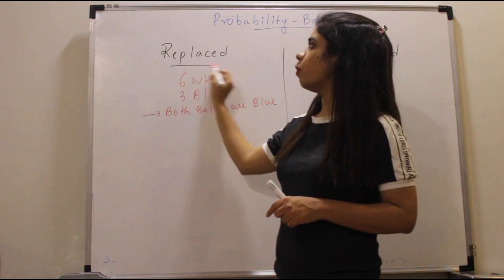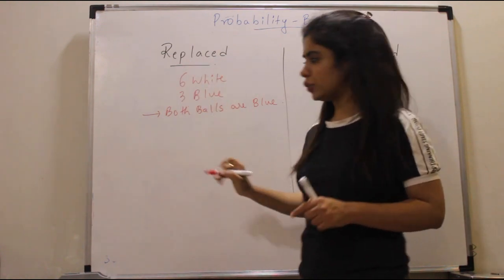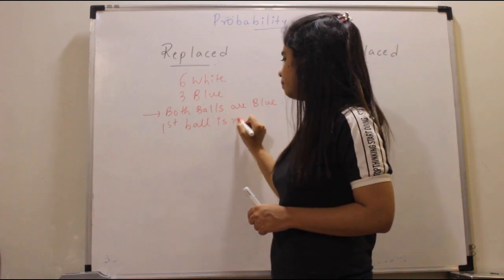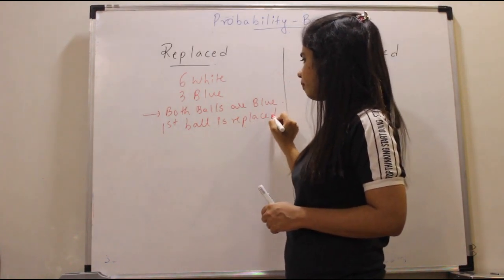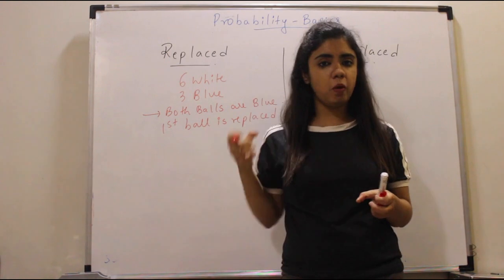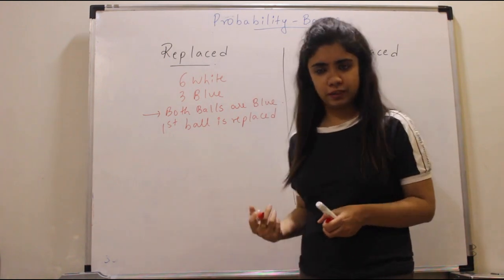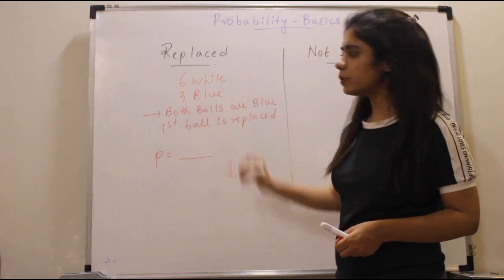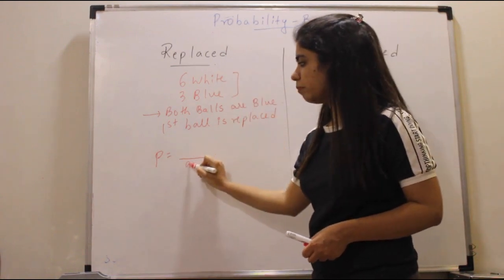The question is, the first ball is replaced. Now what does this mean? First understand, you're picking ball by ball. You're picking it one by one. So let's talk about the probability. Total how many balls were there? Total 9 balls were there.